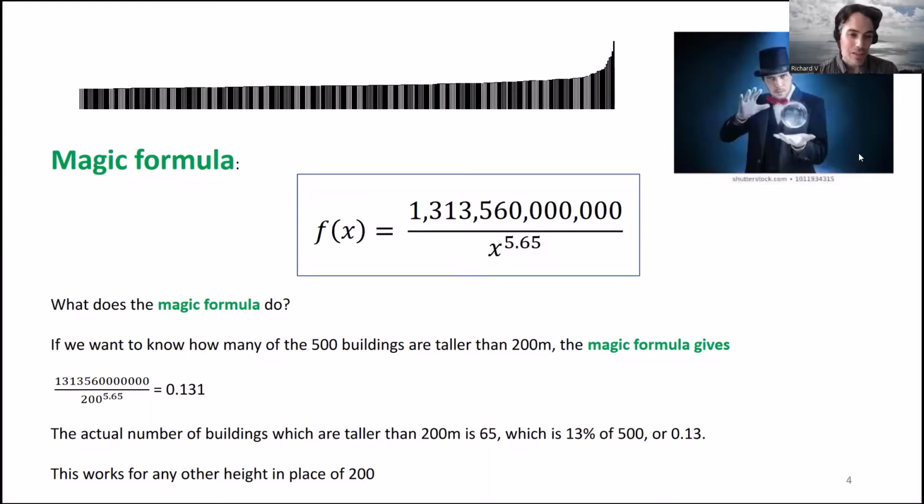And then if we look at the actual number of buildings which are taller than 200 meters among the 500 tallest buildings that we started with, we find that there are 65 buildings which are taller than 200 meters. And that's 13% of the buildings, or 0.13, which is almost the same number as we got out of the magic formula. So when we put in the number 200 in place of x, the magic formula is telling us the percentage of buildings which are taller than 200 meters in Hong Kong. And this wouldn't be very interesting if it only worked for the number 200, but actually it works pretty well for a large range of possible numbers.